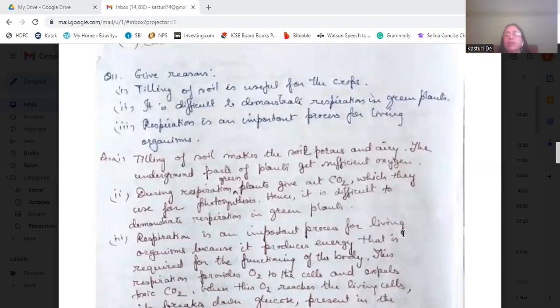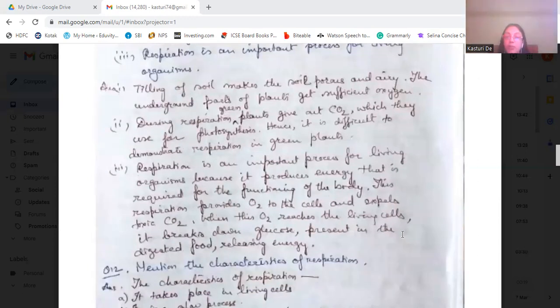Now, respiration is an important process for living organisms. It's an important process because it produces energy. By burning off the glucose, it produces energy that is required for the functioning of the body. This respiration provides oxygen to the cells and expels the toxic carbon dioxide.